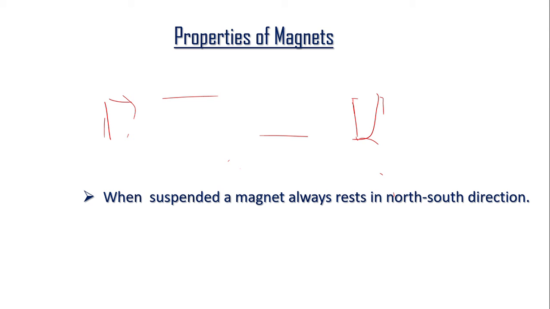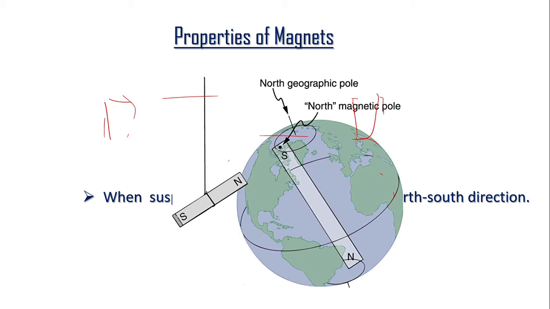Third property: when suspended, a magnet always rests in a north and south direction. Why it does so, we'll discuss later. But whenever you suspend a magnet, it will point towards the geographical north. The north pole will point towards the geographical north and the south pole will point towards the geographical south.